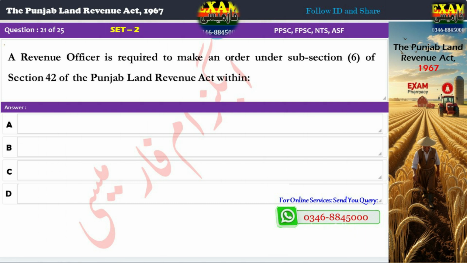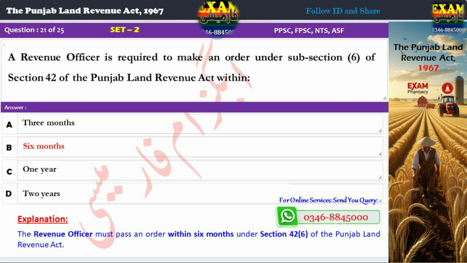Question 21. A revenue officer is required to make an order under subsection 6 of Section 42 of the Punjab Land Revenue Act within A. 3 months, B. 6 months, C. 1 year, D. 2 years. Correct answer: B. 6 months. Explanation: The revenue officer must pass an order within 6 months under Section 42(6) of the Punjab Land Revenue Act.